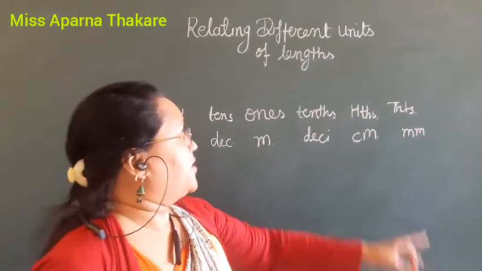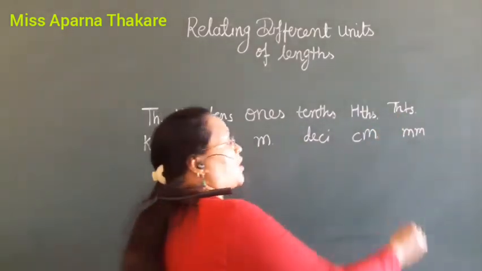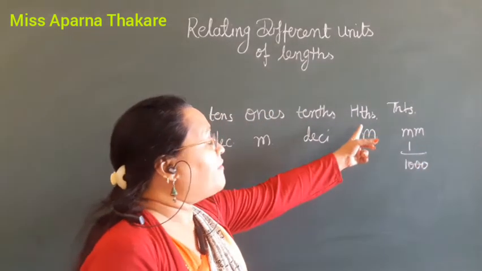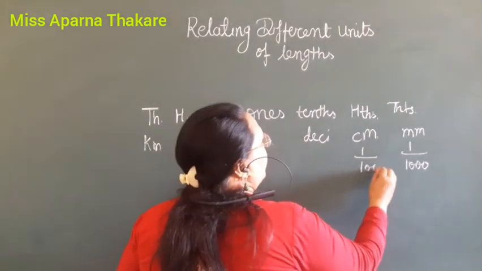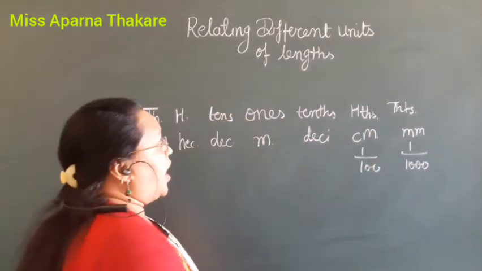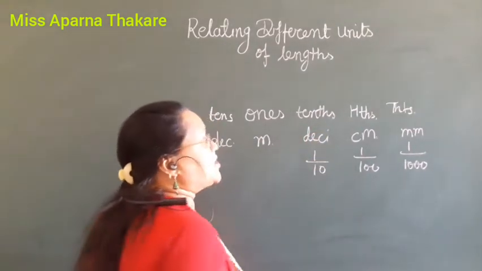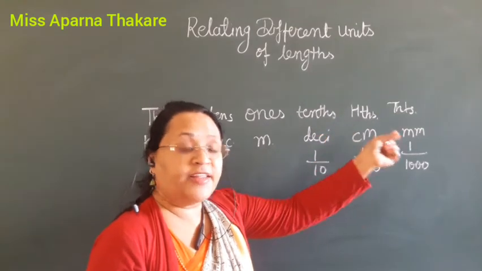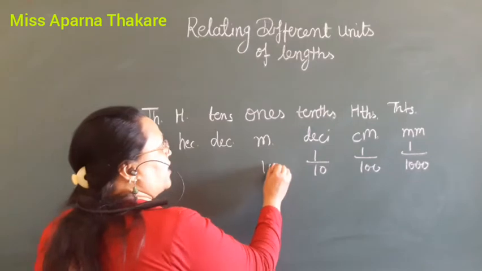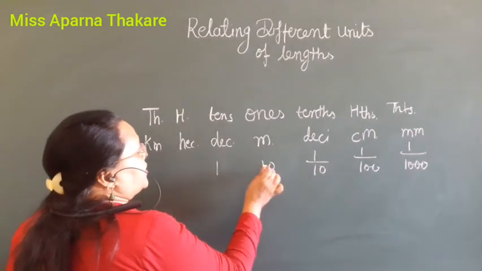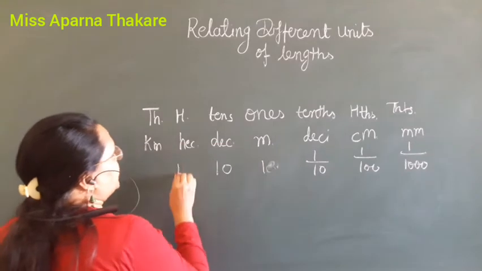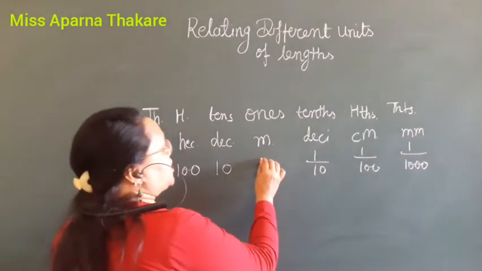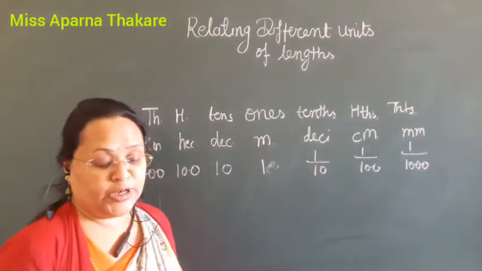Okay, what this says is that in the thousandths place, it is 1 by 1000 we can say. It is millimeter. The hundredths place is 1 by 100. It means it is centimeter. And then 1 by 10 we can say. It is going after the decimal point. Ones, and then 100 and 1000. It is the basic unit. I already said it is the basic unit.